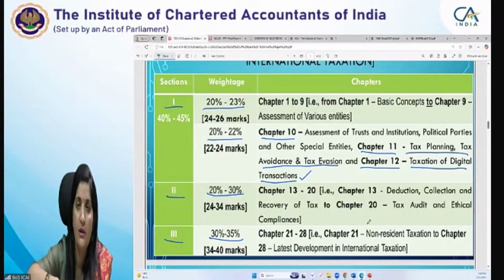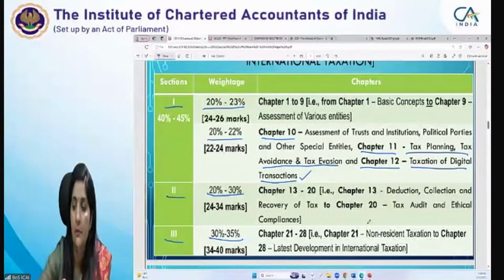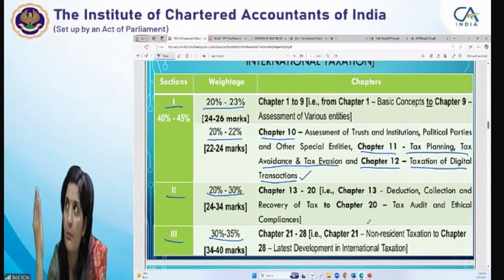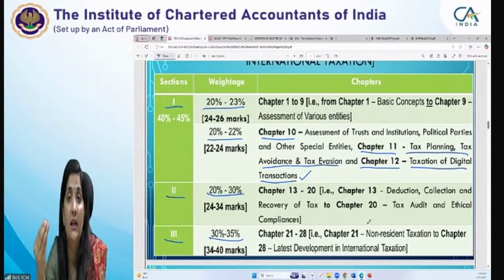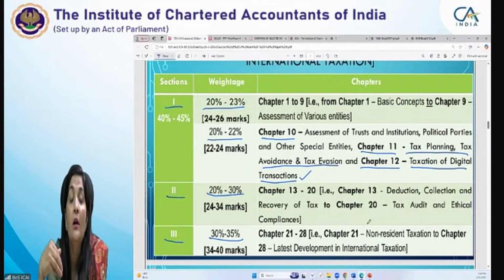You have to apply the foreign tax credit and this DTA whatever be the tax credit, कैसे मिलेगा आपको, what rate it is being taxable there, you have to compute the lower amount. For practicing purpose, the RTP also contain such questions ki how to compute the foreign tax credit. You have to be very careful ki foreign rates क्या लगेंगे, what rate the income would be converted into Indian rupees for the purpose of making it taxable. So rule 115 is given as annexure to your study material of module 4.